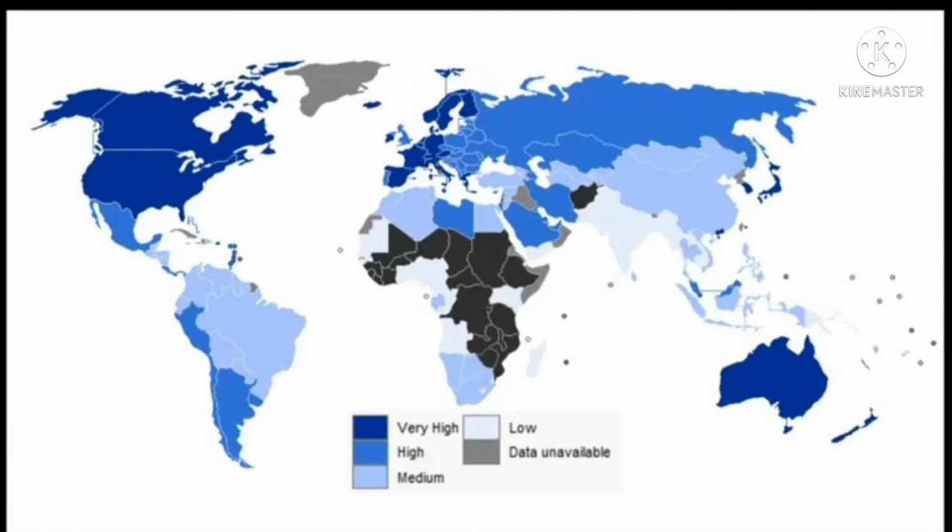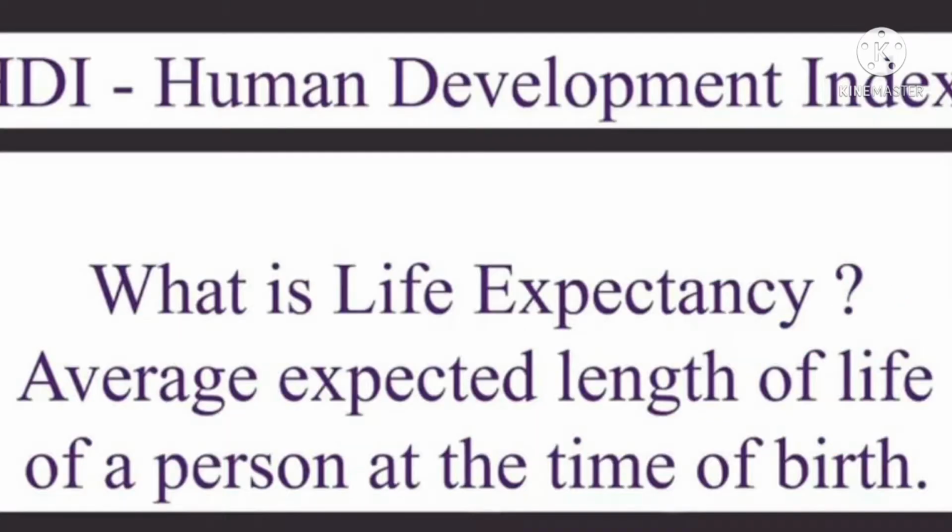Isn't it surprising that a small country in our neighborhood, Sri Lanka, is much ahead of India in every aspect, and that a big country like ours has such a low rank in the world? This shows that Nepal has less than half the per capita income of India, yet it is not far behind Indian educational levels. In terms of life expectancy at birth, it is in fact ahead of India. What is life expectancy at birth? It is the average expected length of life of a person at the time of birth.